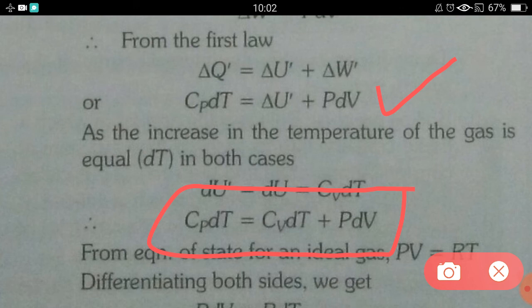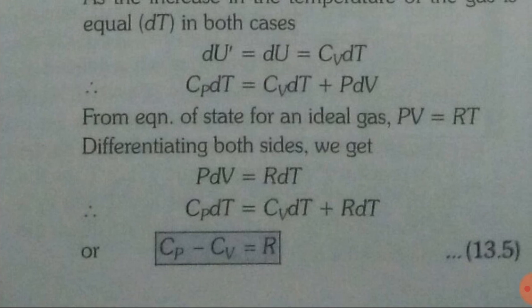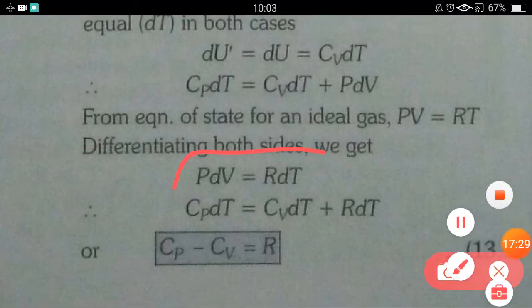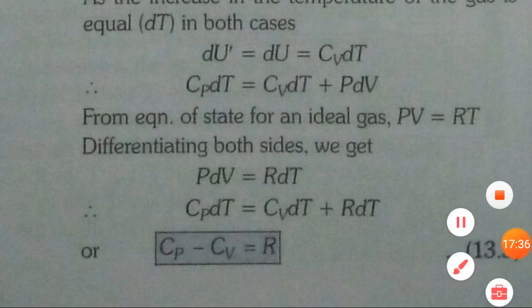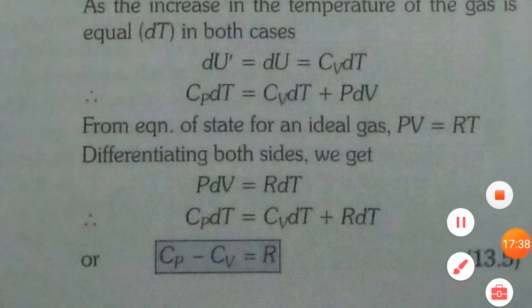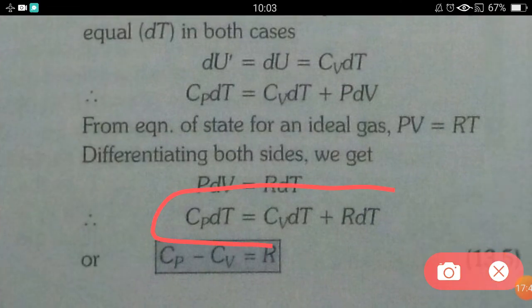Now leave this equation aside. Let's move to the ideal gas equation. We know that for an ideal gas PV equals RT. If we differentiate both sides, we will have PdV equals RdT. So now in place of PdV we can put RdT, and the formula will take this form: Cp dT equals Cv dT plus RdT.